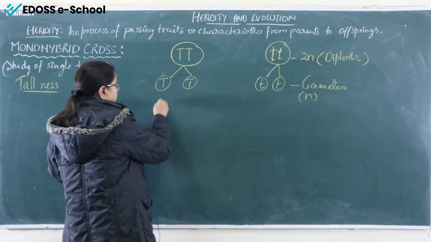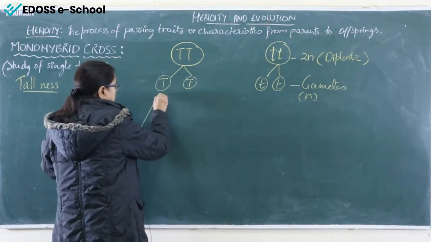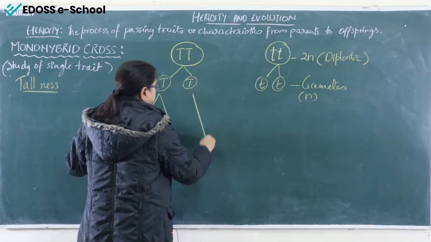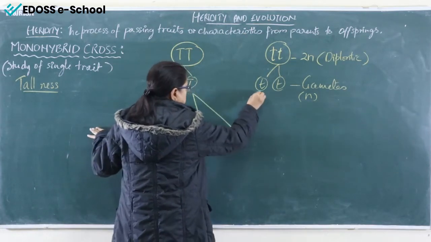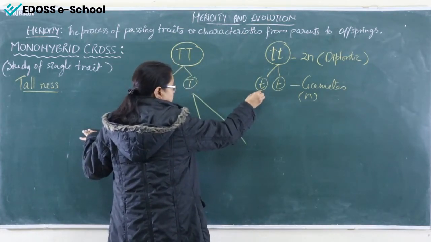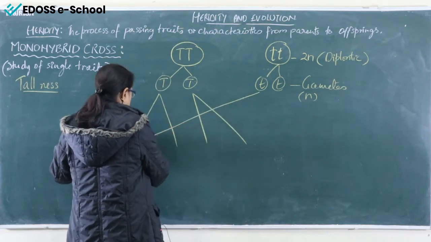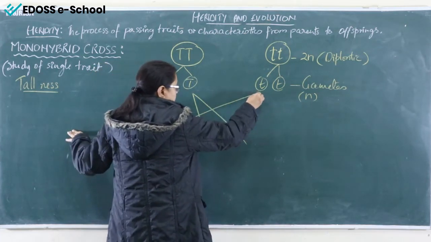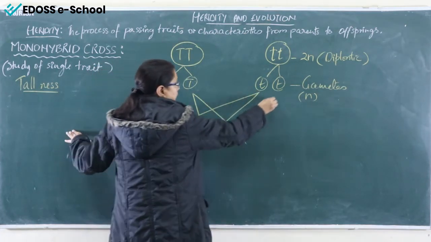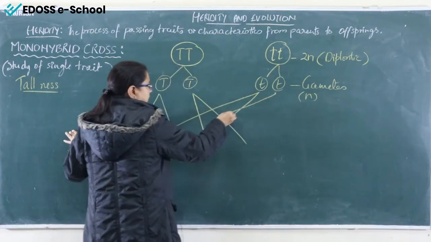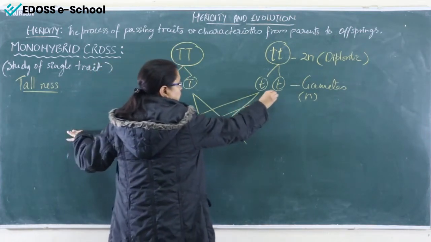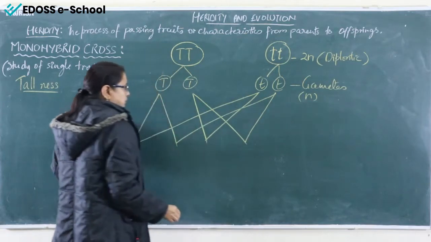How do we make this cross? We label 1, 2, 3, 4. Then from this side, the first small t first joins alternately with 3, and here another one, again alternately 2 and 4.